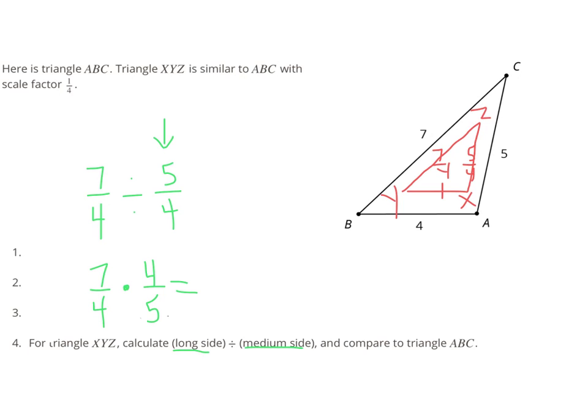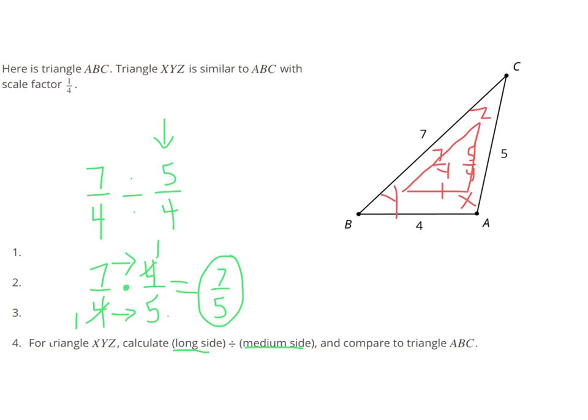Now, if I look diagonally, I can see that 4 and 4 are the same number, which means they share a factor of 4. And when you divide each of them by 4, you get 1. So after I simplify, I can then multiply. So 7 times 1 gives me 7, and 1 times 5 gives me 5. So my longest side divided by my medium side is 7 over 5. So that's my number that I'm looking for.